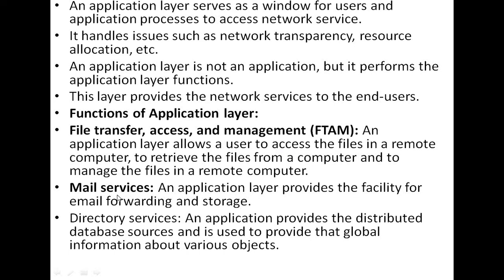Another important point is mail services. An application layer provides the facility for email forwarding and storage. Directory services: an application provides distributed database sources and is used to provide global information about various objects. So this is all about the 7 layers of the OSI model, and this is very important in our data communication.